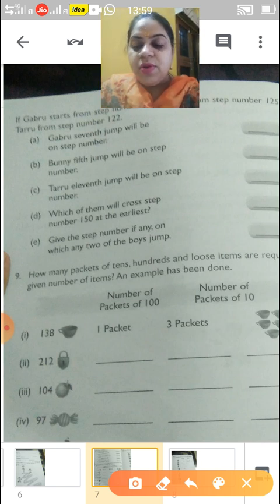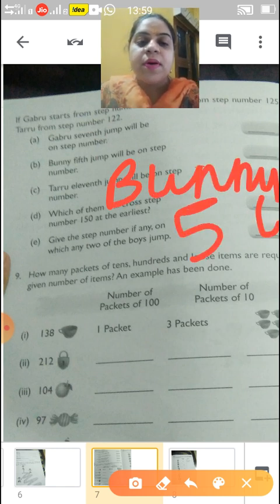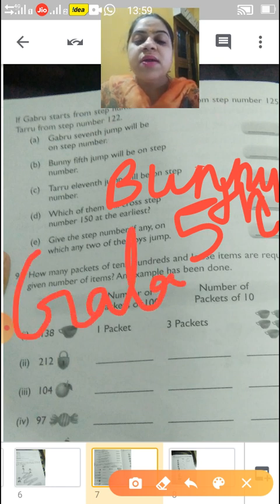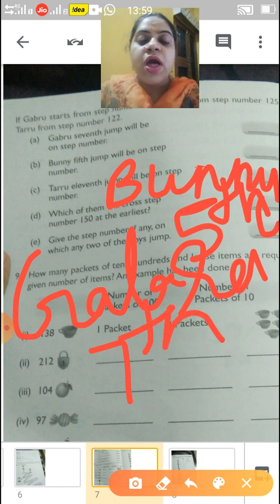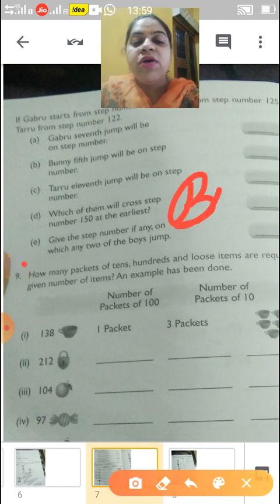Bunny is crossing 150 in the 5th jump, but Gabru is crossing 150 on the 7th. So early, Bunny will cross. So here we will write Bunny will cross first. Okay, children?